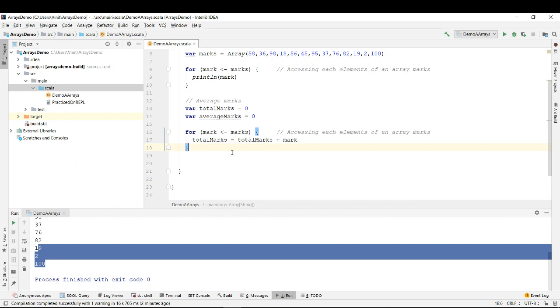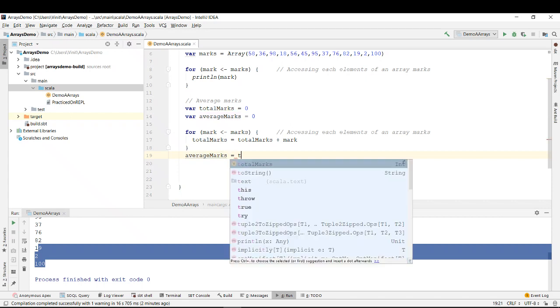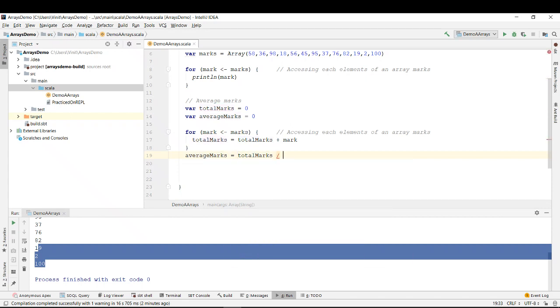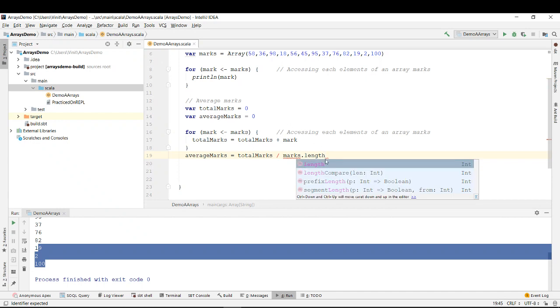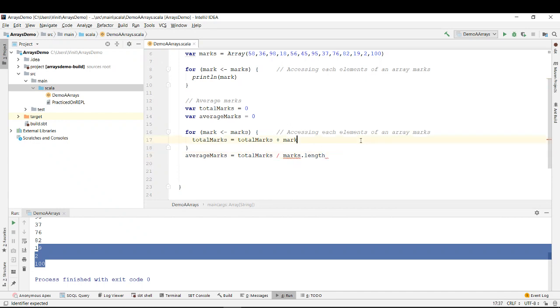So that's how you write it. And since you want to take the average of it, average marks is equal to total marks divided by how many elements are inside the array. To access the count of elements inside an array, you can say marks dot, and after marks dot, you find the length of the array. It will apply the length function on it and find the average marks.